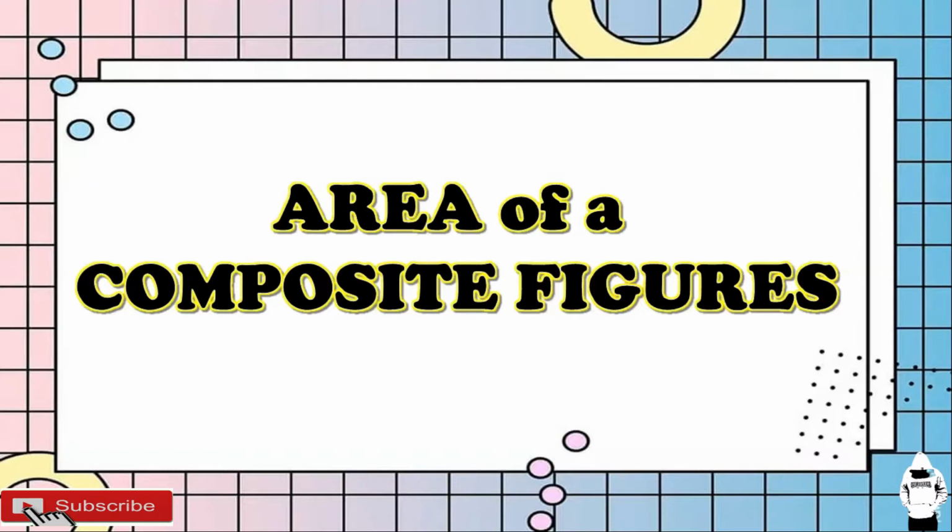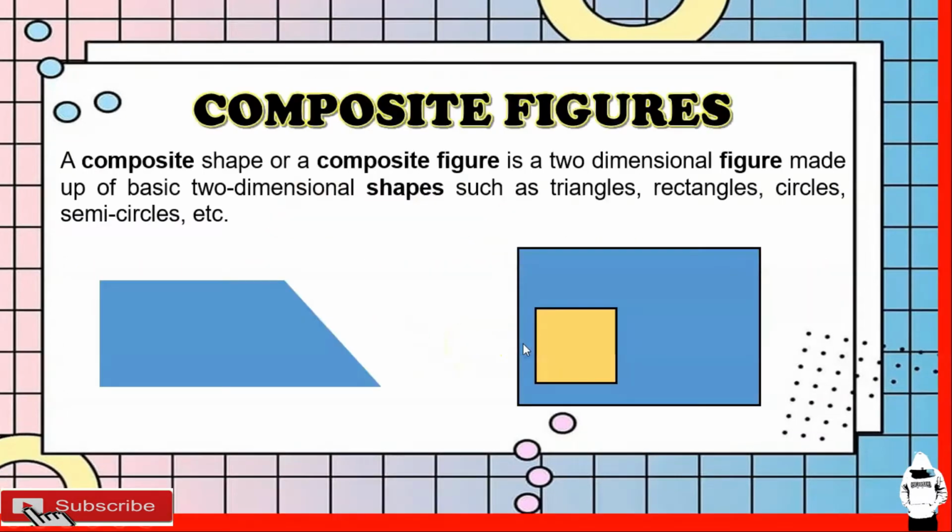So let's get started. Our topic for today is all about area of composite figures. What are composite figures? A composite figure or shape is a two-dimensional figure made up of two basic two-dimensional shapes such as triangles, rectangles, circles, semicircles, and etc. So, look at these illustrations.